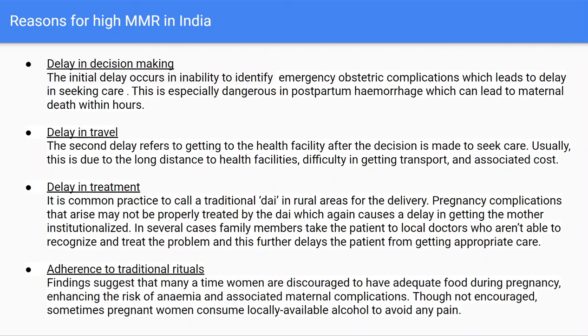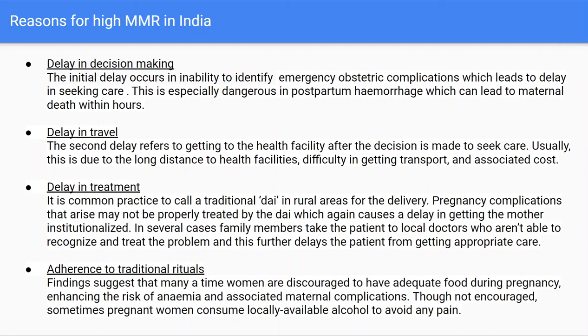Delay in treatment. It is common practice to call a traditional dai in rural areas for delivery. Pregnancy complications that arise may not be properly treated by the dai, which again causes delay in getting the mother institutionalized. In several cases, family members take the patient to local doctors who are not able to recognize and treat the problem, and this further delays the patient from getting appropriate care.